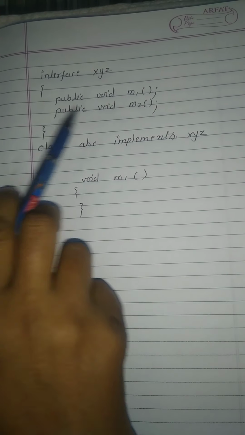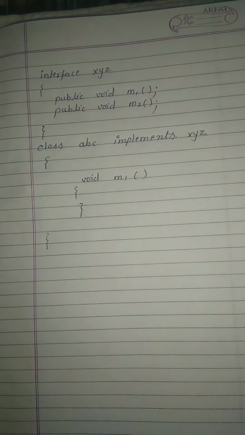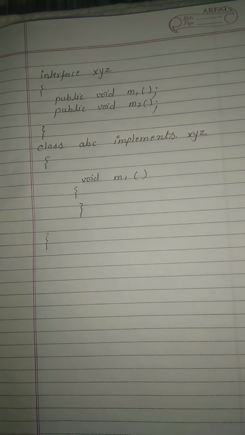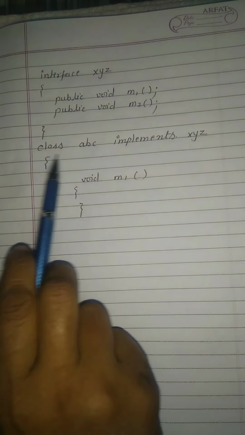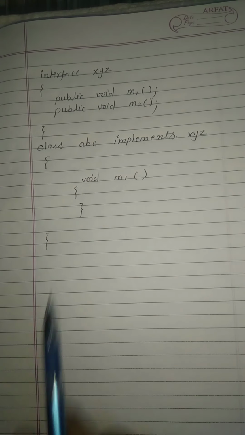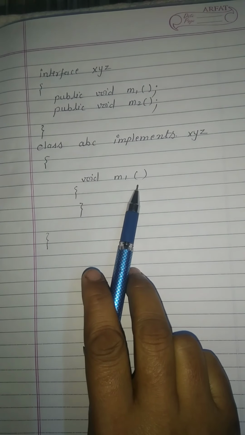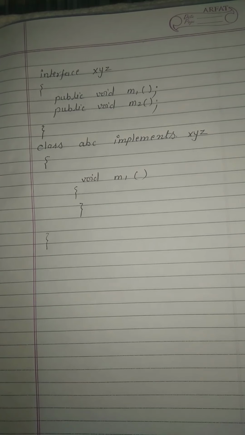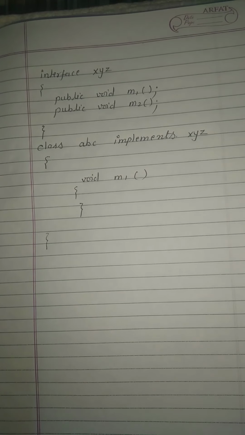Here we are declaring M1 and M2. So we have to define these two methods within the class ABC. Okay. If I write just void M1, is it correct? No, it is not correct. While implementing an interface method, we compulsorily have to declare that method as public.